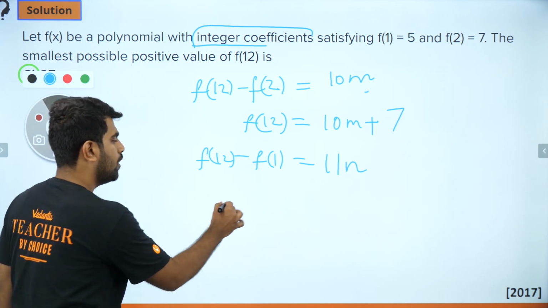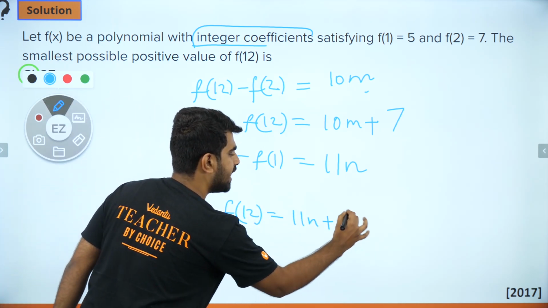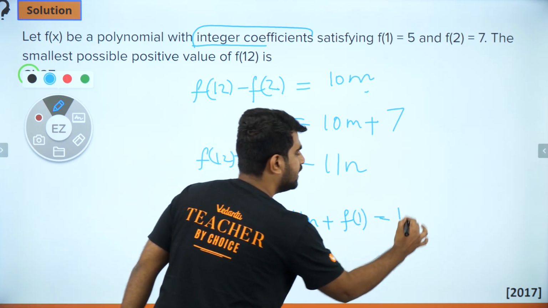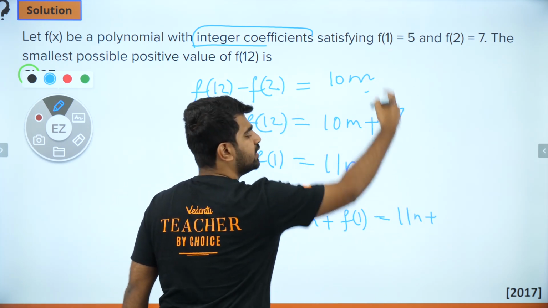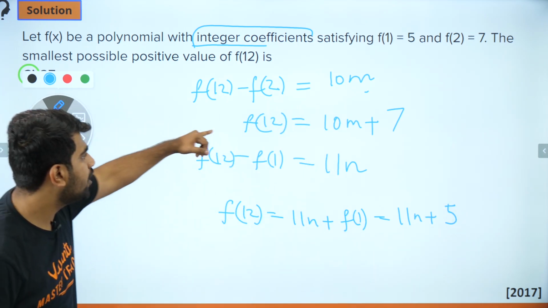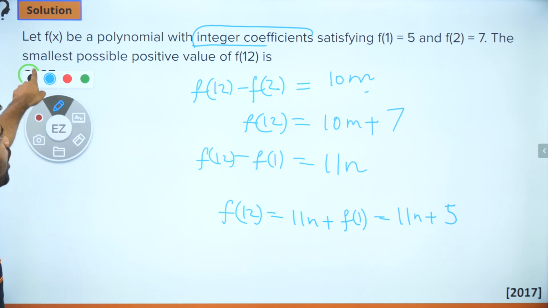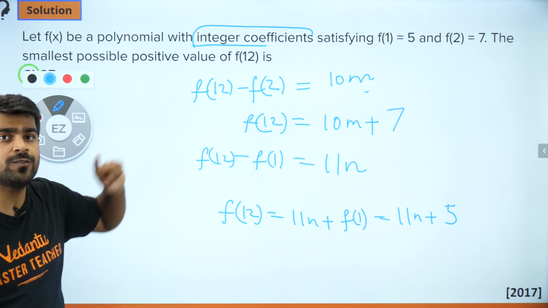Okay, so now what is my f of 12? My f of 12 is equal to 11n plus f of 1. And what is that? 11n plus f of 1 is what? f of 1 is 5. Now guys, I got my f of 12 in two ways. I need to find the smallest possible positive value.